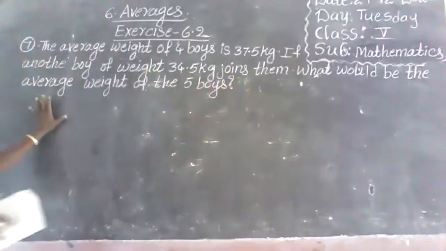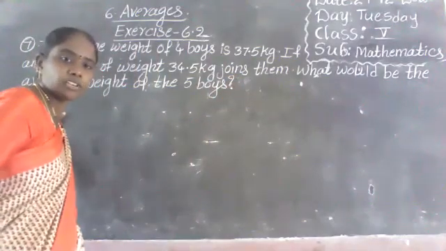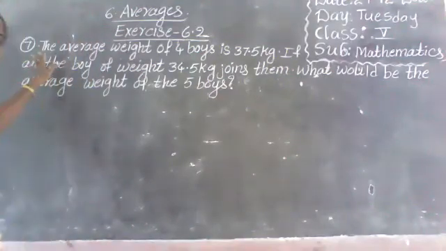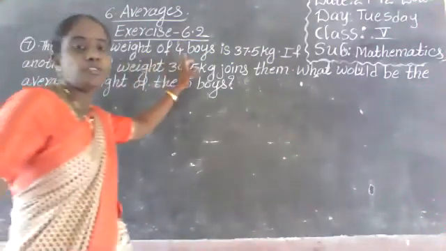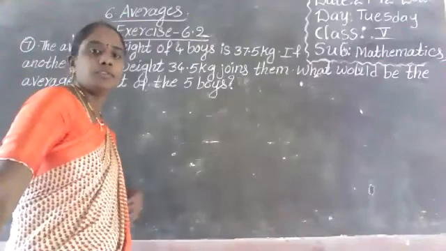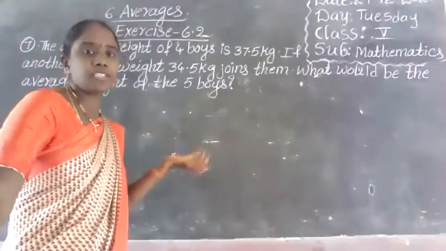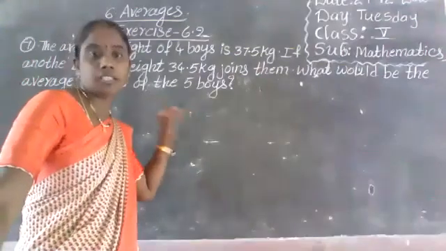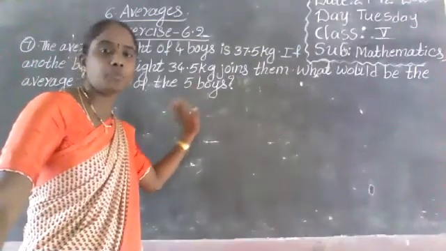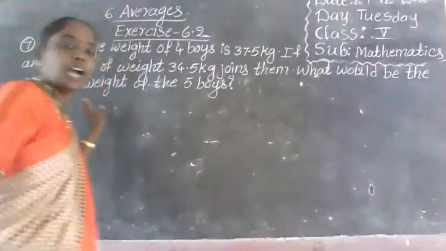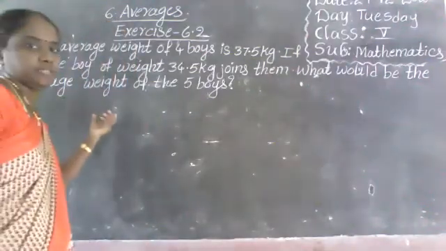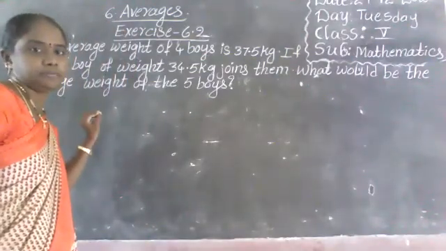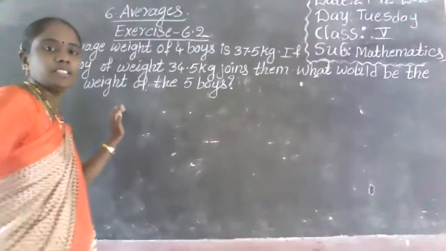Okay. First, what is given in the question? See once. First of all, listen. First, the average weight of 4 boys is given. Next, another boy's weight is also given.